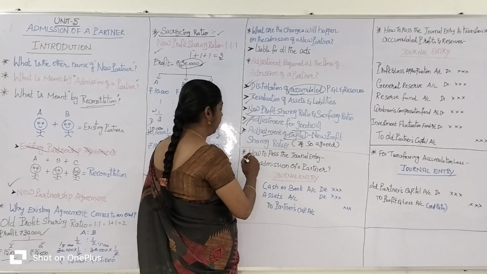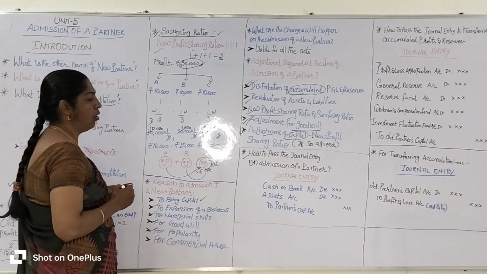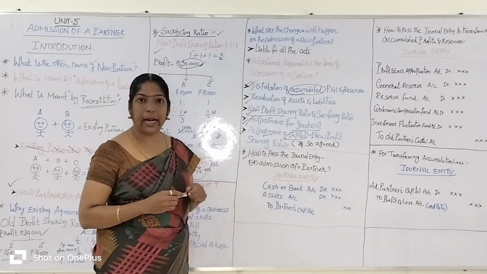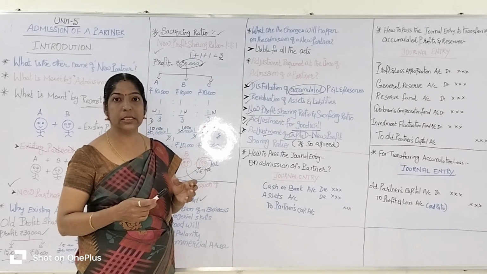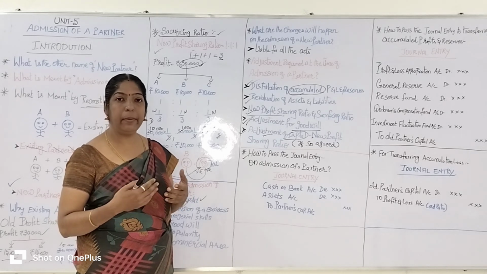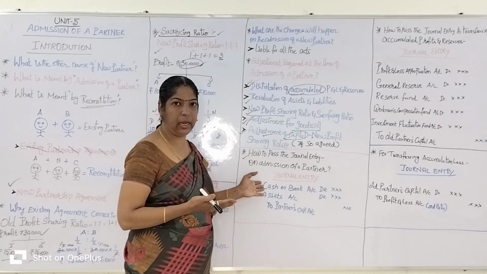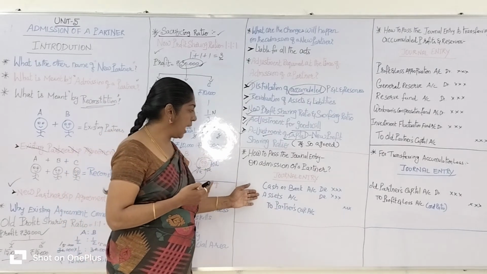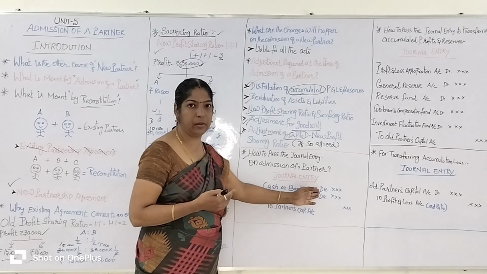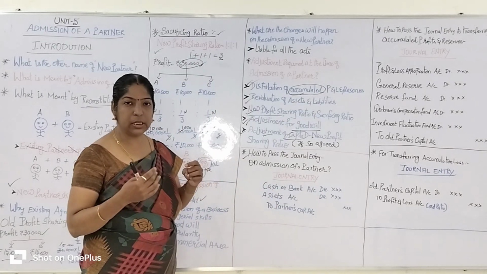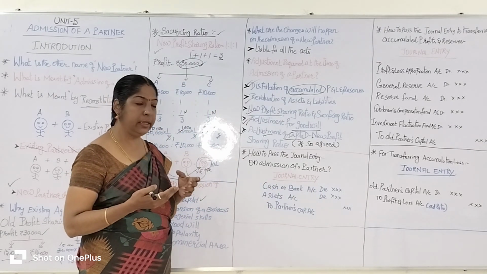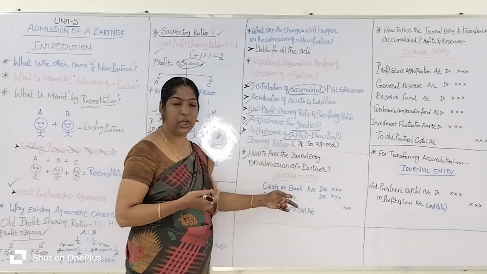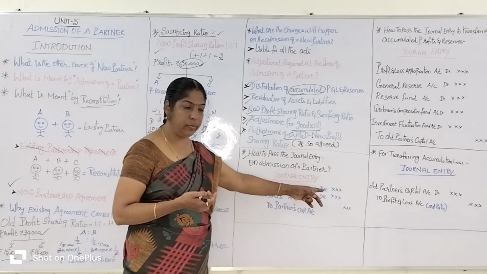Okay. Then how to pass the journal entry on admission of a partner? Listen. On admission, a new partner brings a capital. Maybe it's cash. If the new partner brings capital in the form of cash, cash account is to be debited. If the new partner brings the capital in the form of cheque, the bank account is to be debited.